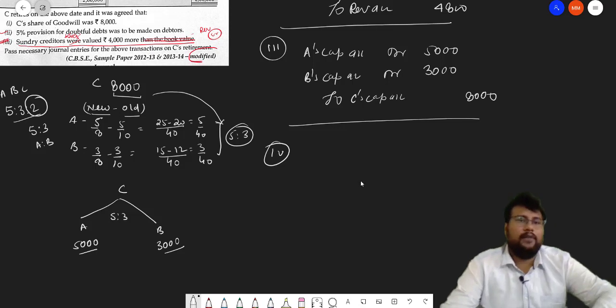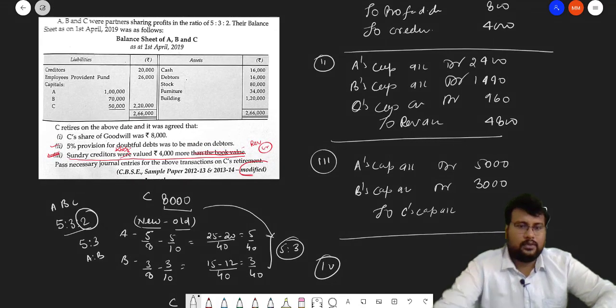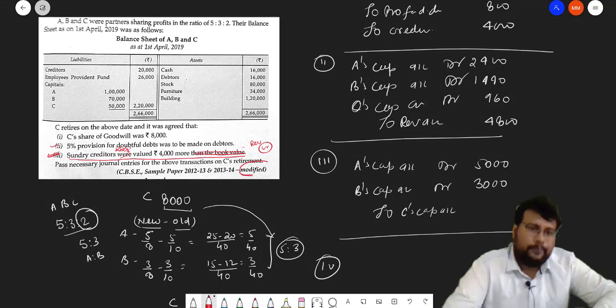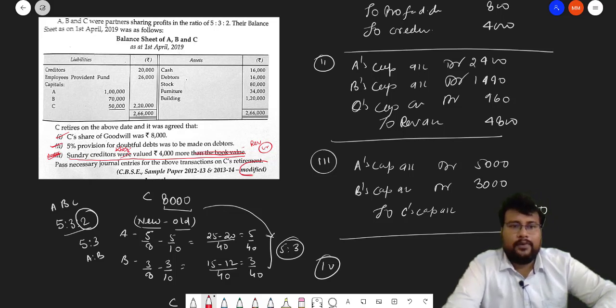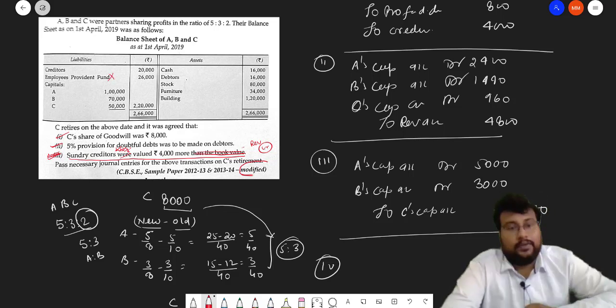Ab aap kahoge sir, everything is done in the question. We have done the entry of this one, this one, this one, and one employee provident fund is there, so it will not be distributed. Why so it will not be distributed? Very simple. As I told you, the fixed liability will not be distributed between the partners.